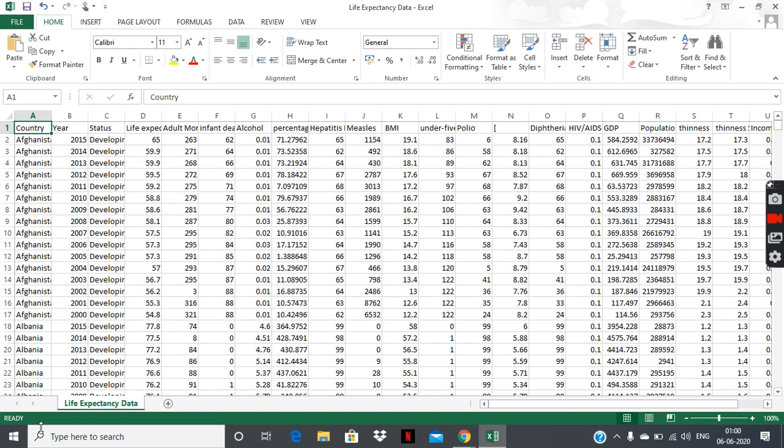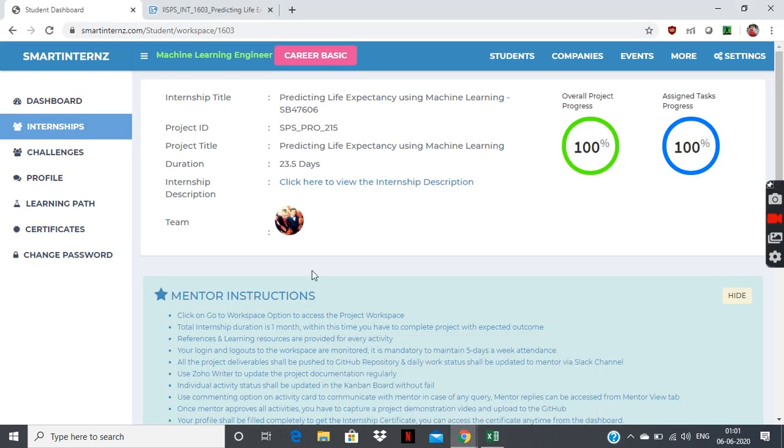Let me first show you the dataset. This is the dataset. There are a total of 22 columns. I ignored country, year and status in the prediction. Life expectancy is the predicted column here, and all the others are used to predict the life expectancy. Let me take you to the platform first.